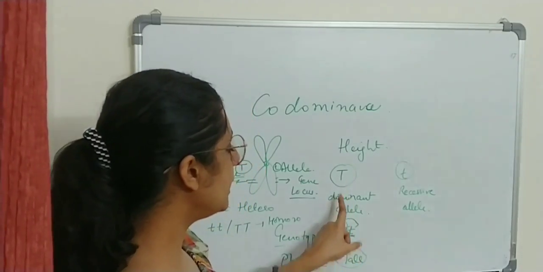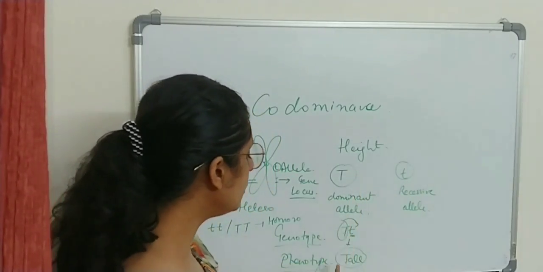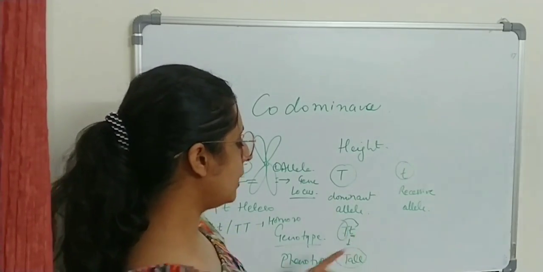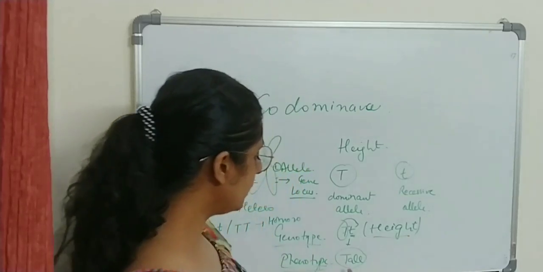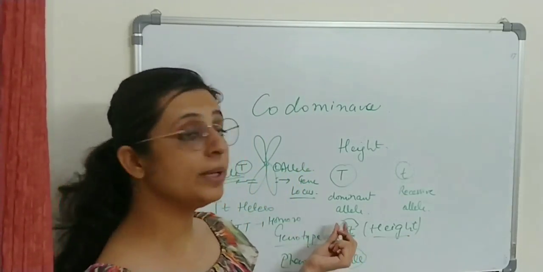So the dominant allele is the one which will dominate over the recessive allele and will be able to express itself in its phenotype. So if capital T and small t are present in case of height, what will be the phenotype? The phenotype will predominantly be decided by the dominant allele.